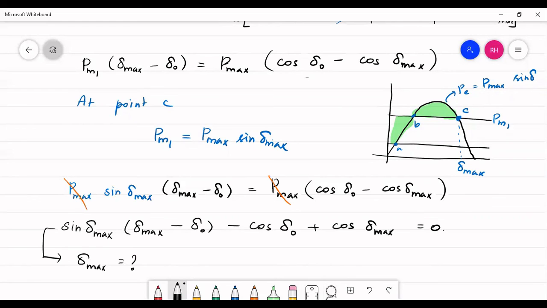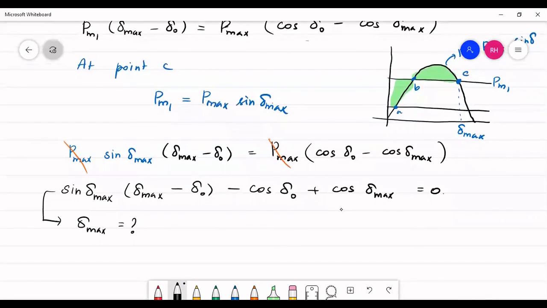As you find the value of delta max, we could also calculate the value of delta 1, because delta 1 is equal to pi minus delta max. So the total angle from this point till the end of the sine curve is pi. Whatever distance you have here, it's the equal amount of distance that you have here because it is symmetric.